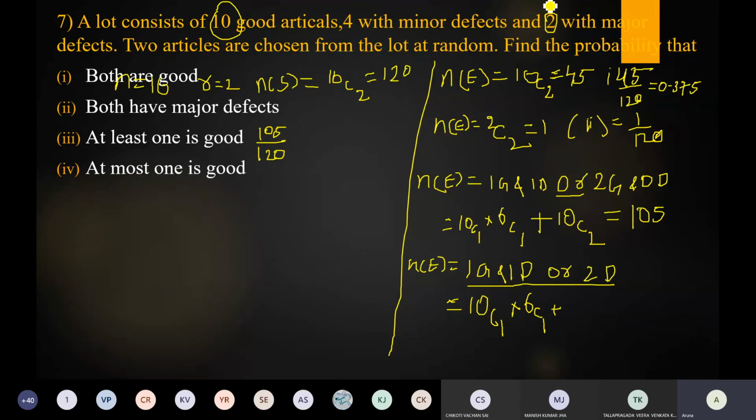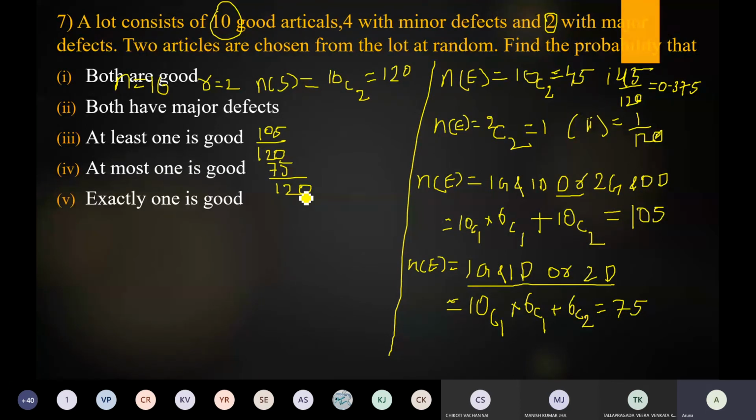Plus next, what is the next one? Two defective items. The total number of defective items are 6, so 6C2. So what is the total answer? 75 by 120. Yes. Okay, so the probability value is 75 by 120.